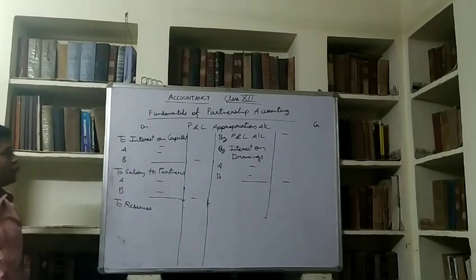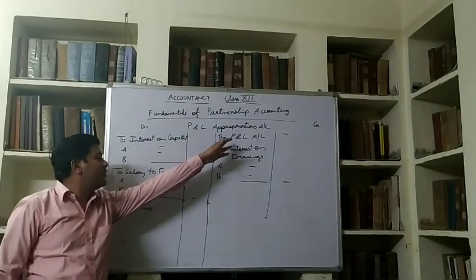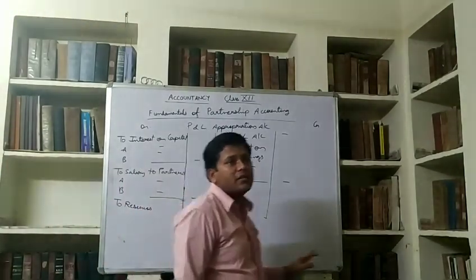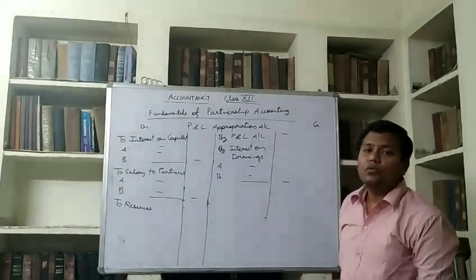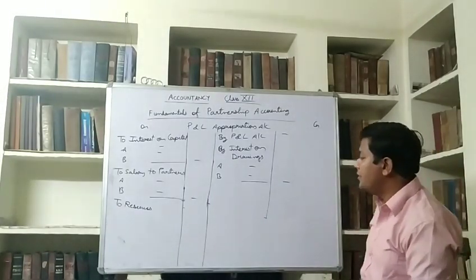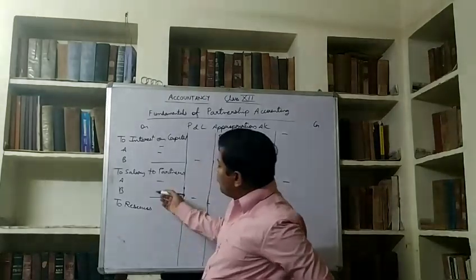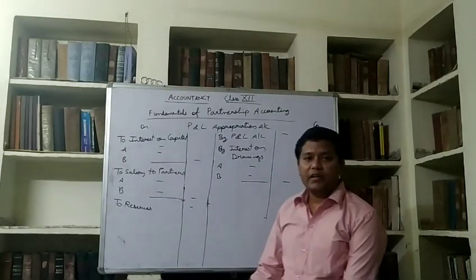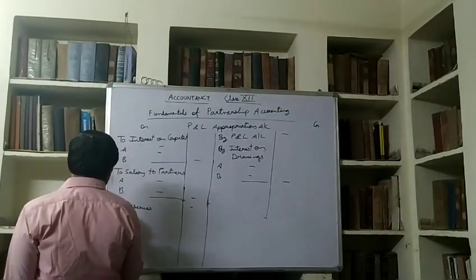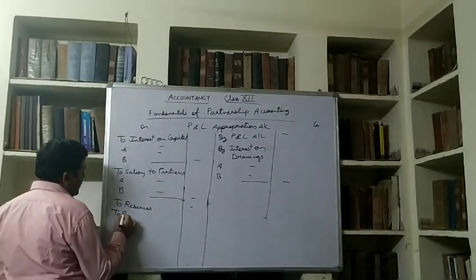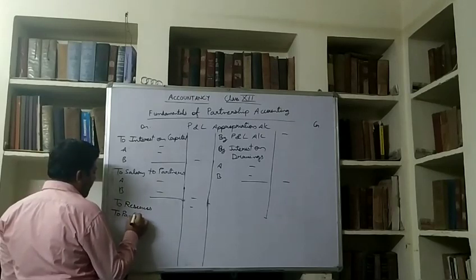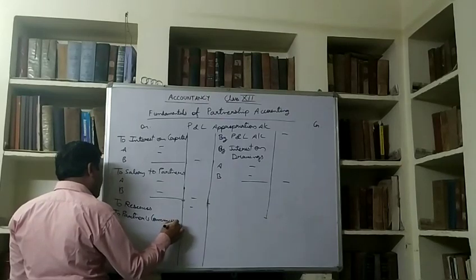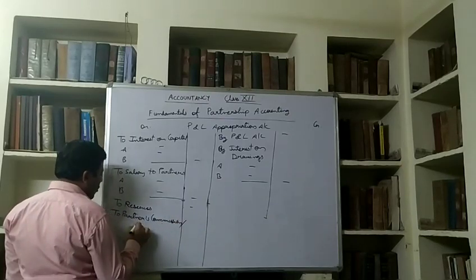Sometimes in a question it is written that some part of the profit is to be transferred to reserve. Reserve, we know, is the part of profit which is transferred to the balance sheet. We studied this in our 11th. So whatever amount is to be transferred to reserve will be debited here. And partners may also be allowed commission, or remuneration.